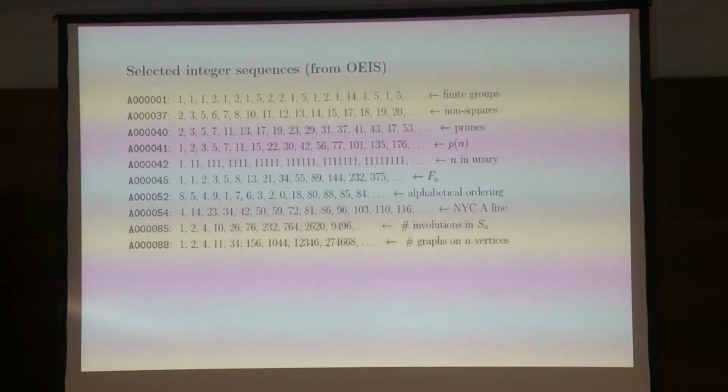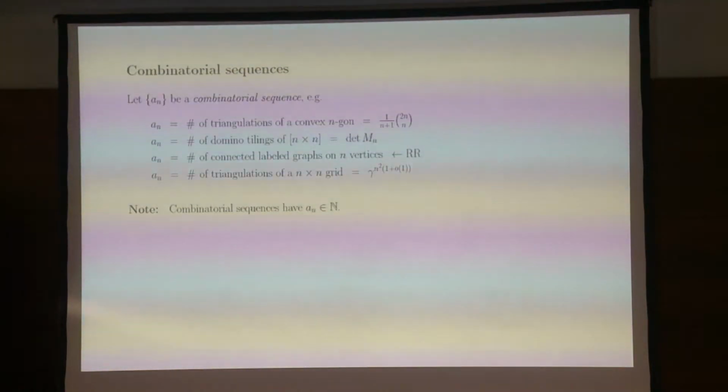That's how it works. So there are some sequences which are actually quite difficult to compute. For example, the number of graphs on n vertices, that's the number of graphs up to isomorphism. That's much harder to compute than some of the other sequences that you see here. So I'm going to talk about what's a nice sequence a little bit later, but let me just give you a few examples as a flavor of what kind of combinatorial sequence we want.